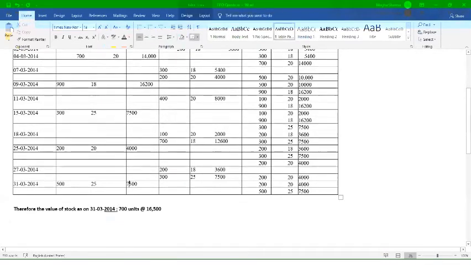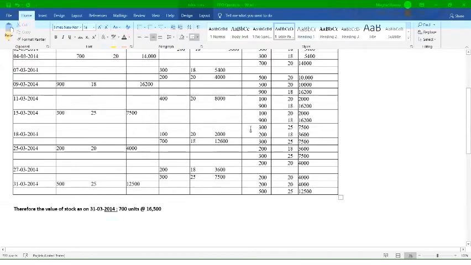Yes. That's why I'm checking whether you are there or not. So how much will it come around? 12,500, right? And it will also come around 12,500. So your total will come 16,500. Is it fine? Right? So this is which method we have followed? FIFO method, right?